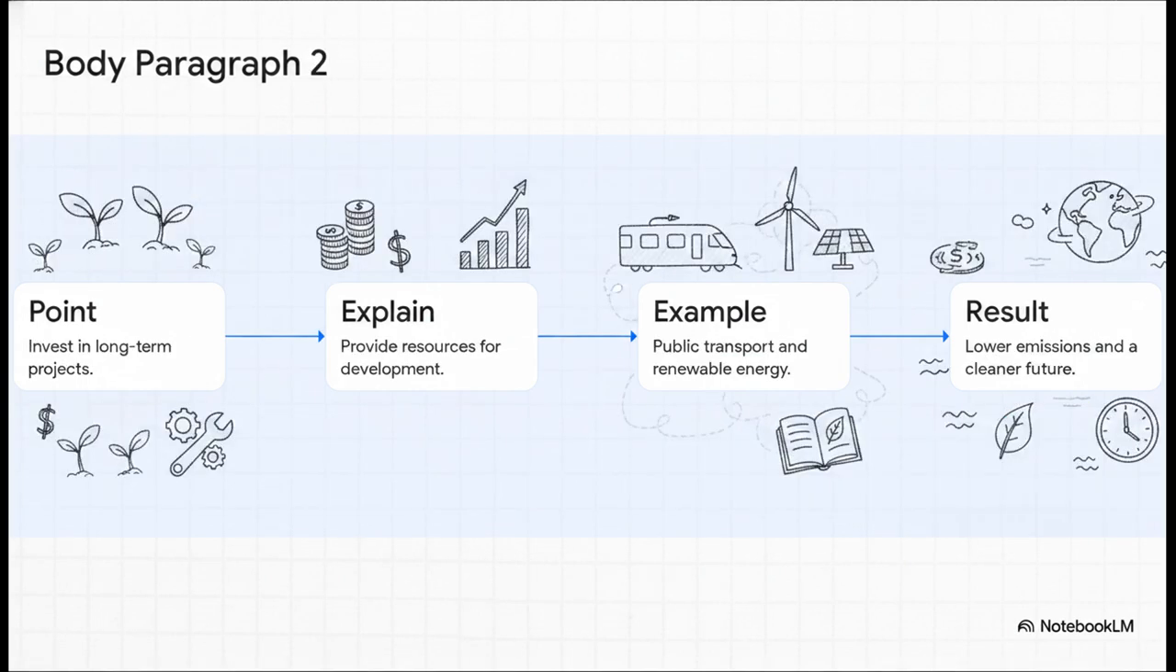Now, let's tackle our second body paragraph. Our point here shifts slightly. Instead of laws, we're talking about money. Governments can invest in long-term environmental projects. We explain this by pointing out that they actually have the massive financial resources required to support sustainable development.